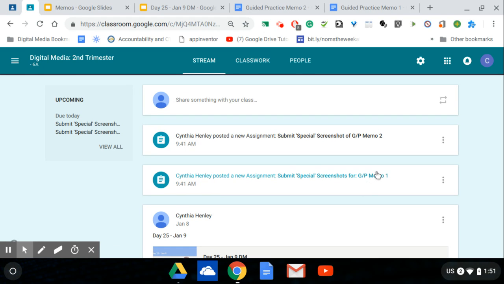We started that memo on Monday, the 7th, and finished it Tuesday, January 8th. So we're going to turn that in today. We're continuing Guided Practice Memo 2 today, and that's also going to be completed and turned in.